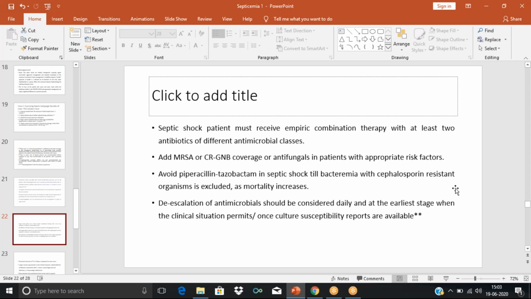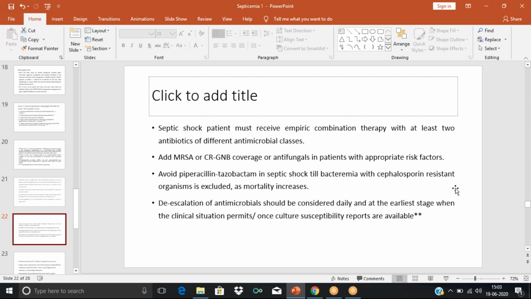So normally, if there is no risk, since it is an empirical therapy, we need to give broad spectrum. And in case of septic shock patients, we need to give 2 antibiotics, and these 2 antibiotics should belong to 2 different classes. And this is for patients without any risk factors.